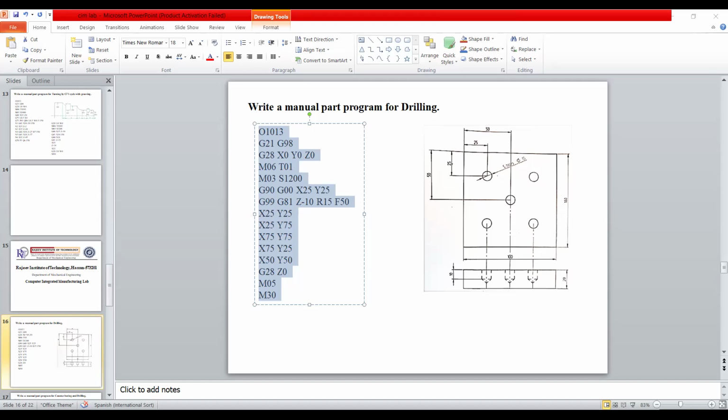Next, once again, is the line command simulation. This is a solid. If you take XY, only the XY plane will appear here. If you take YZ, only the YZ plane, or XZ plane, or this one is isometric. The next and last option is simulation, so give simulation. The drill tool will come here to the initial position, and to do the drilling it will go to the second.